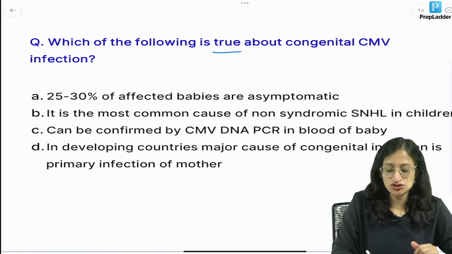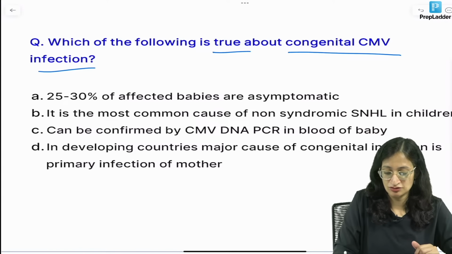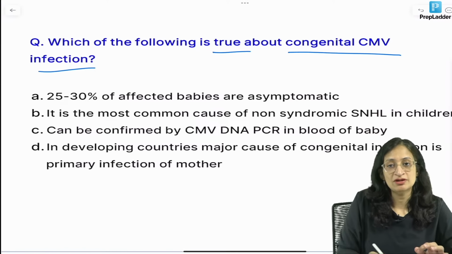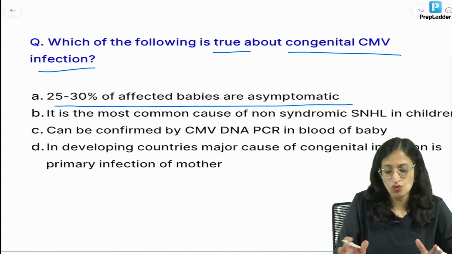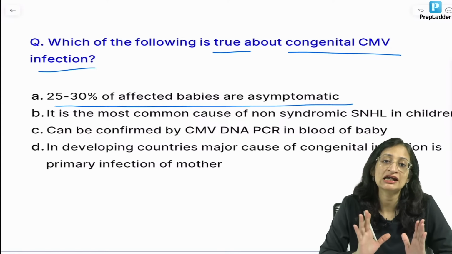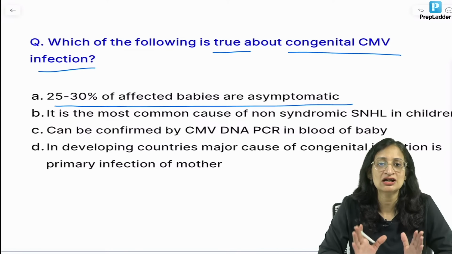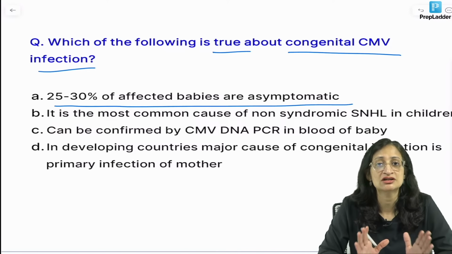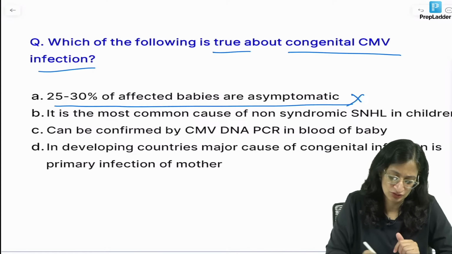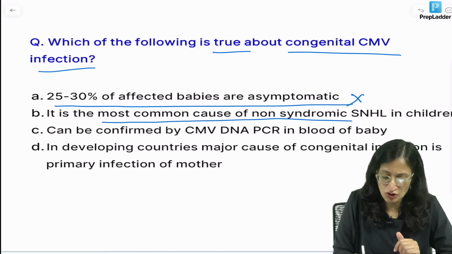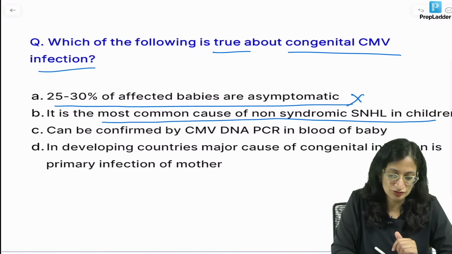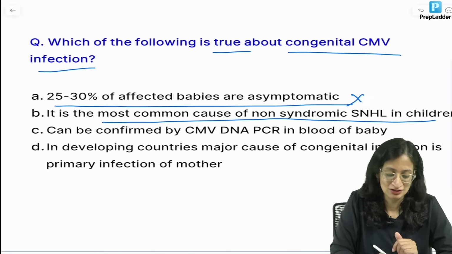Which of the following is true about congenital CMV infection? 25 to 30% of the babies are asymptomatic? No, more than 80%, 80-90% of babies with congenital CMV infection are asymptomatic. So this is not true. It is the most common cause of non-syndromic sensory neural hearing loss in children. Yes, waiting for your replies.